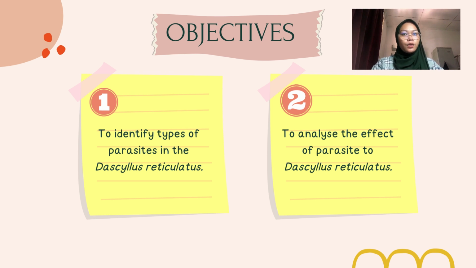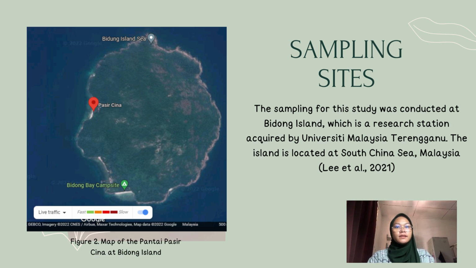Now, there are two objectives for this study. First of all, to identify types of parasite in the Bacillus reticulatus, and to analyze the effect of parasite to the Bacillus reticulatus. Next, for the sampling site, the sampling for this study was conducted at Bidong Island, which is a research station owned by Universiti Malaysia Terengganu. The island is located in the South China Sea, Malaysia.